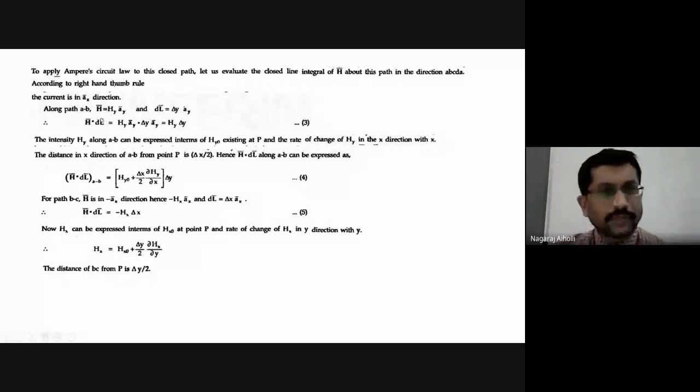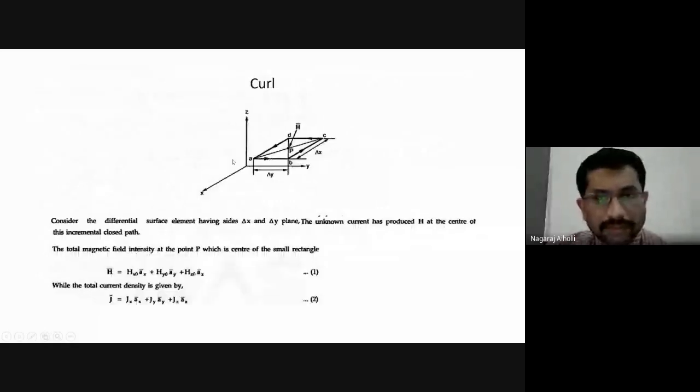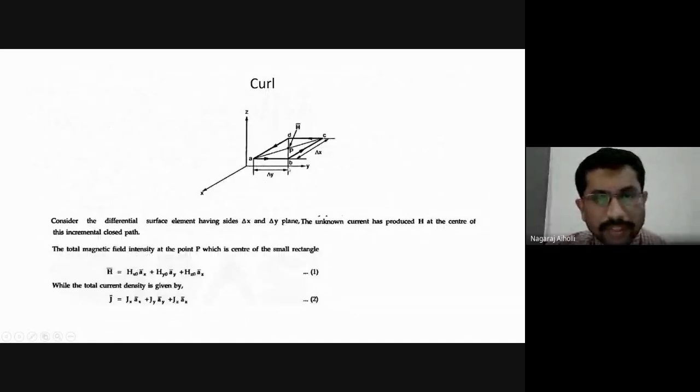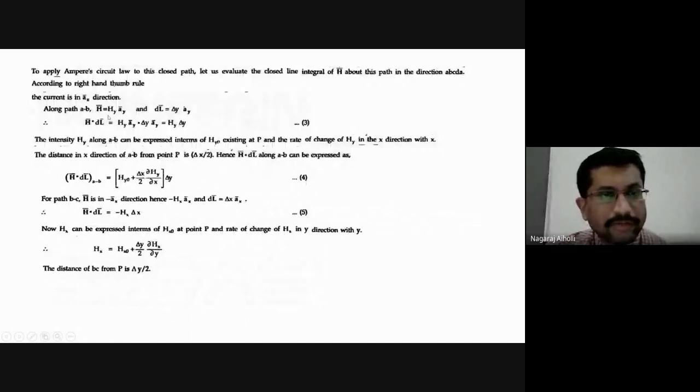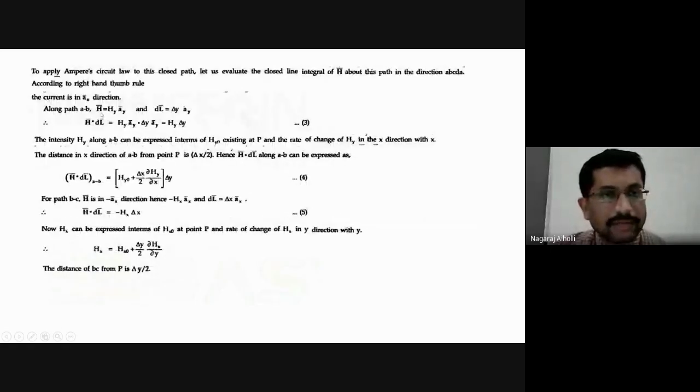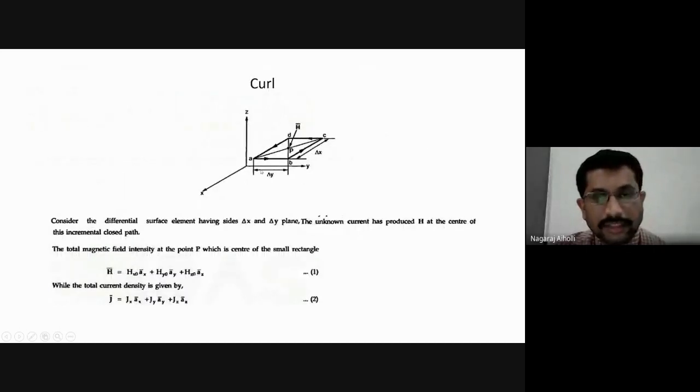Along the path A to B, H bar is equal to Hy Ay bar. We are considering the y direction, so the magnetic field intensity is Hy and the unit vector is Ay. H bar is equal to Hy Ay bar. The differential length dl bar is along the y direction, delta y Ay bar.